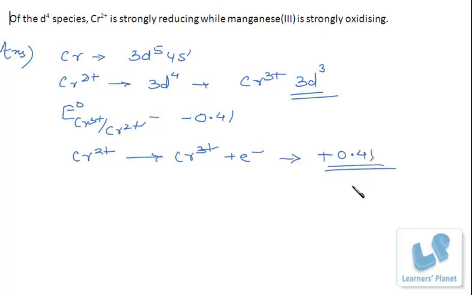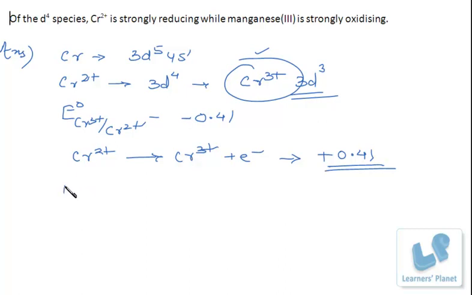I have told you that the stability of any oxidation state depends upon the sublimation enthalpy, the ionization enthalpy, and the hydration energy also. Right? So probably the hydration energy released here is more. If it's more, then the stability of chromium 3 plus ion is more. So in case of chromium, Cr3 plus is more stable than Cr2 plus. That is why it is strongly reducing.